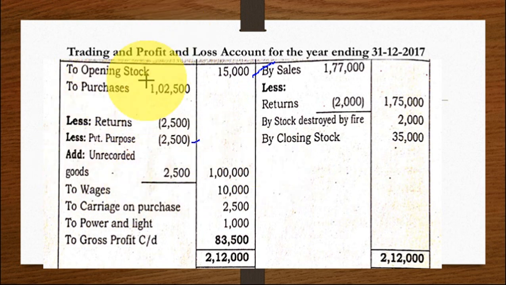Is it clear? So goods adjustment, whatever is related to goods, you have to take in the purchases. Then to wages, carriage on purchase, power and light. So we identified all these items come in the trading account. Sales, less sales returns. Stock destroyed by fire, closing stock. So total of both the sides 2,12,000, and the balancing figure is the gross profit, that is 83,500.